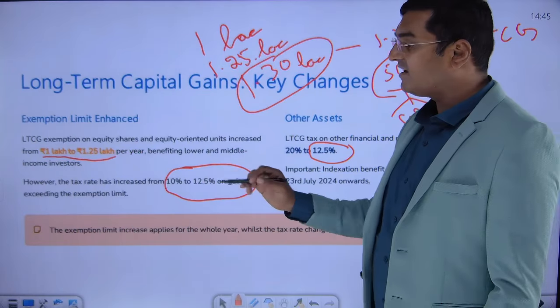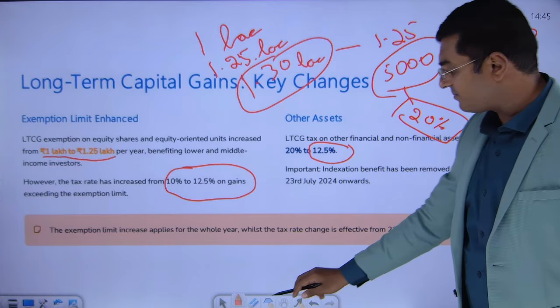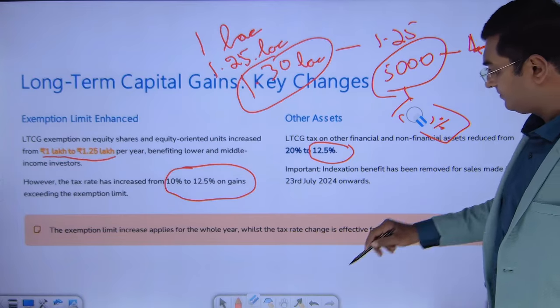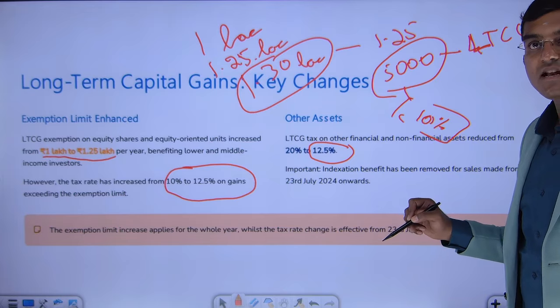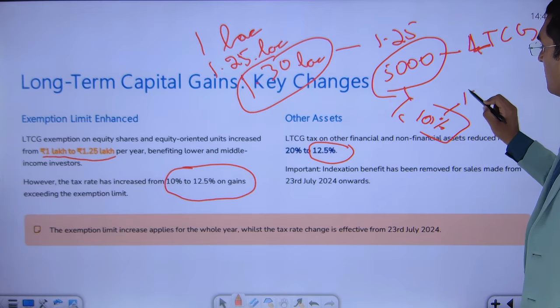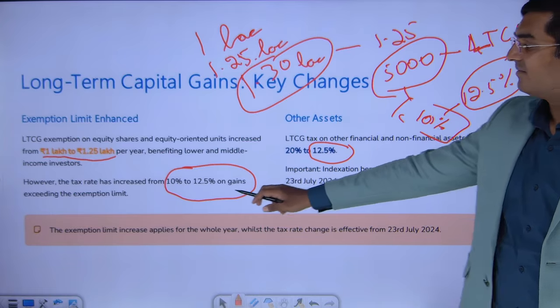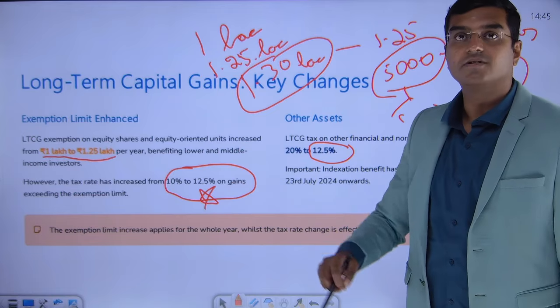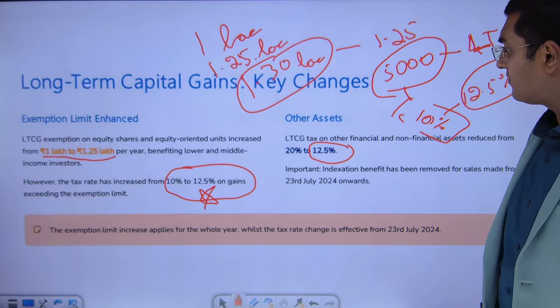Coming back to our equity related securities, on this 5,000 rupees, there was a tax rate of 10%. Now this 10% is increased to 12.5%. From 10%, it is increased to 12.5%.